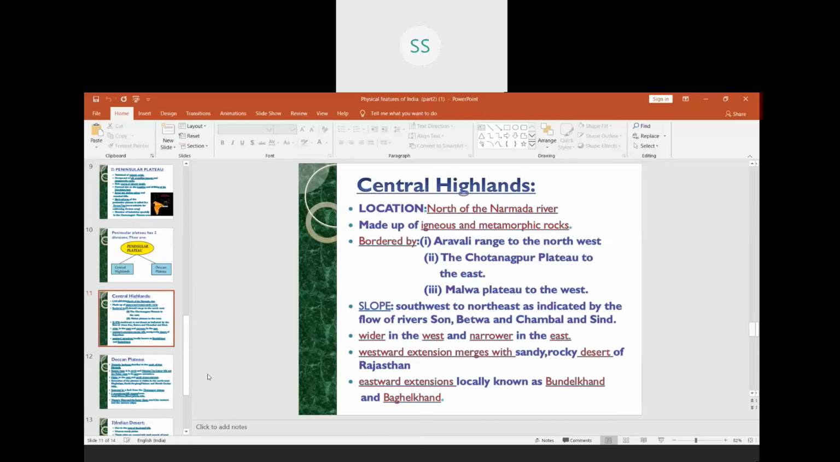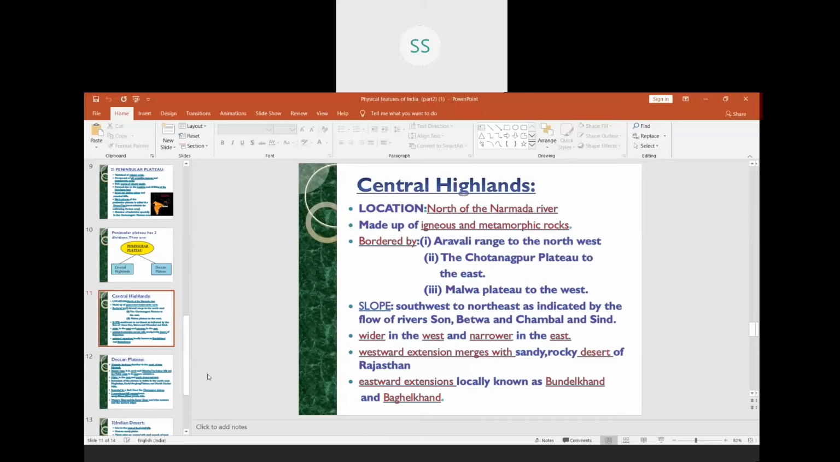Now coming to this, the central highlands are wide in the west and narrow in the east. Towards the westward extension, these central highlands merge with the desert of Rajasthan. They are sandy and rocky, that is, the western part of the central highlands. As we move further towards the west, the part extends towards the deserts of Rajasthan. So this central highland in the western part is much sandier and rockier.